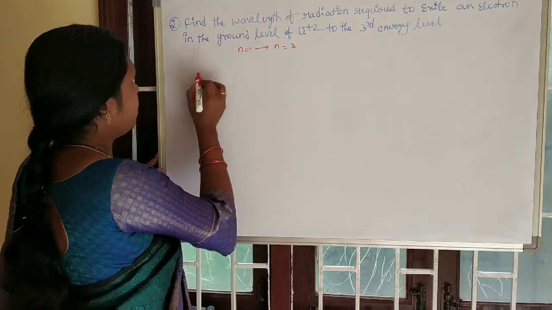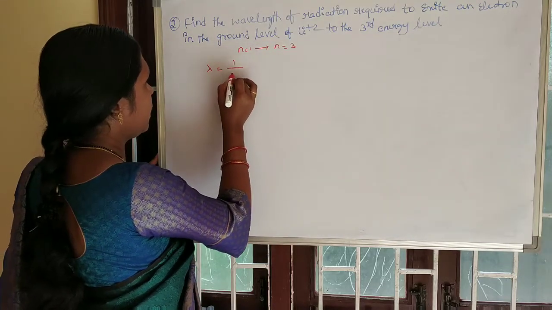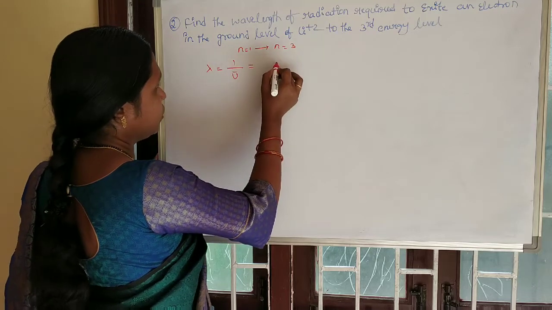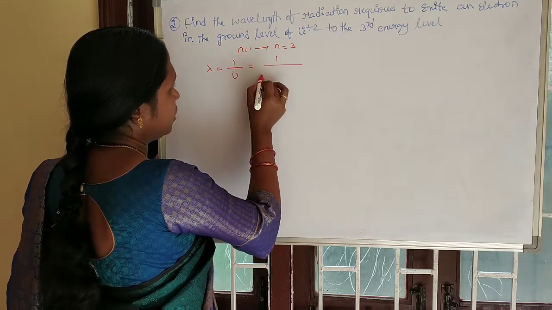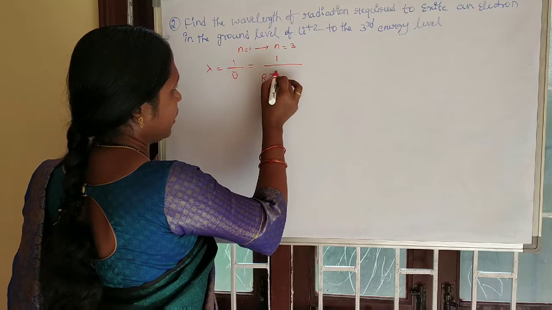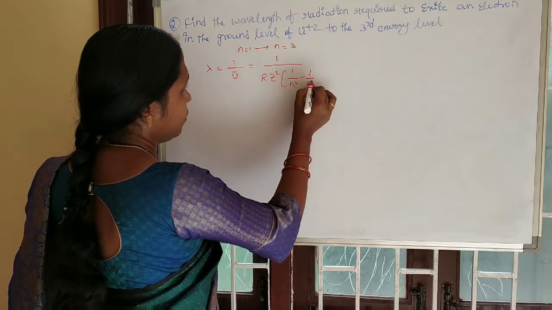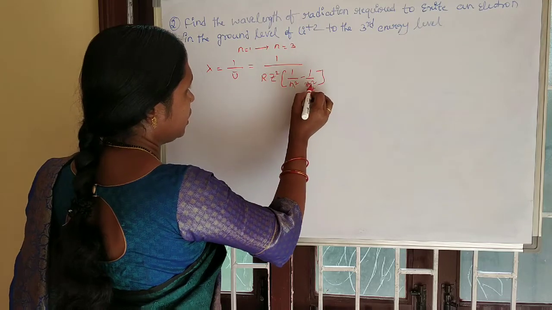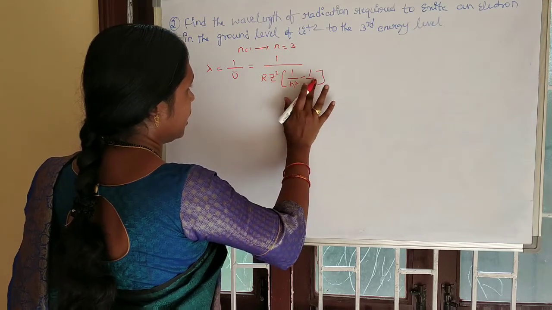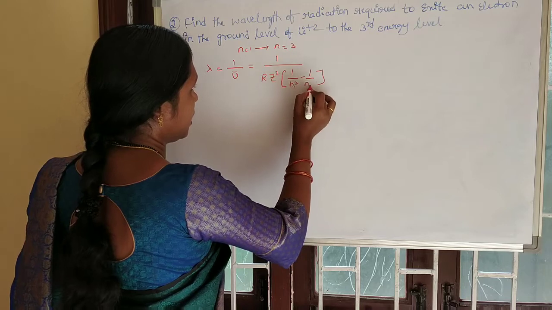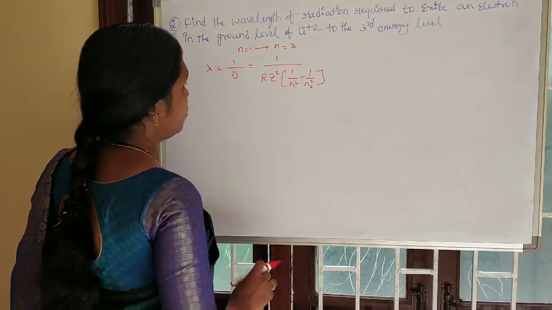See here, the wavelength, we know that 1 by lambda, that is nu bar, is equal to R Z square into 1 by n1 square minus 1 by n2 square. Here n2 is the excited state and n1 is the ground state.